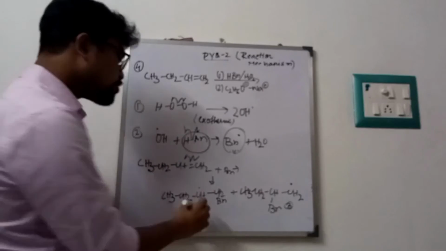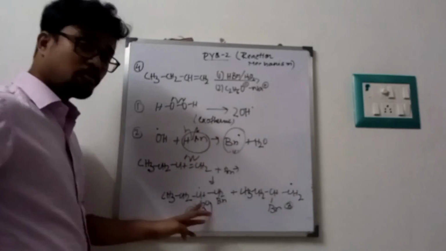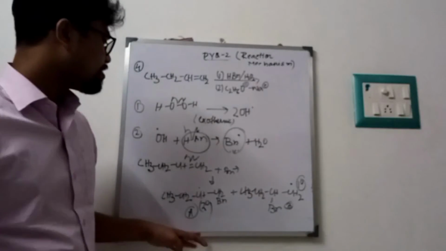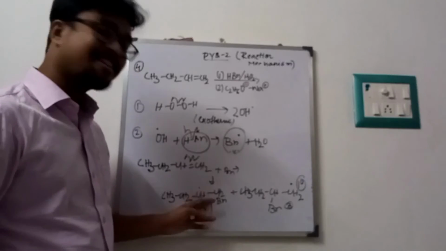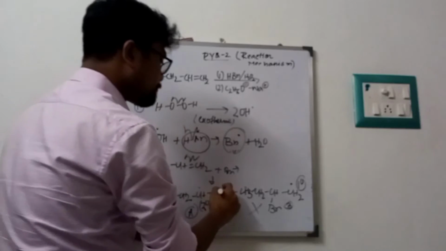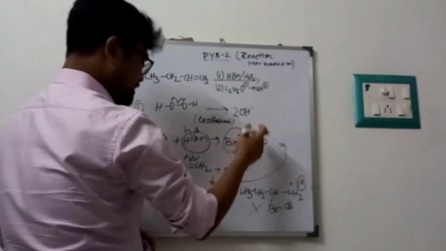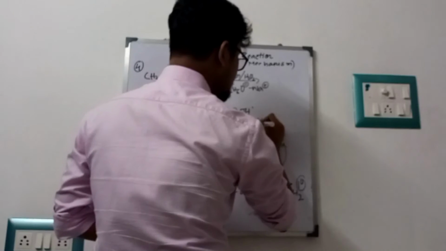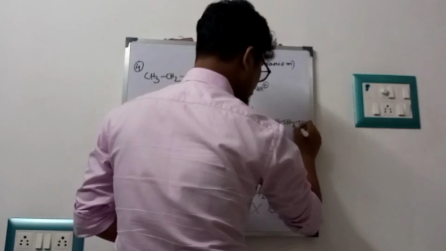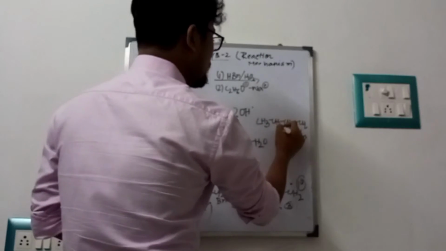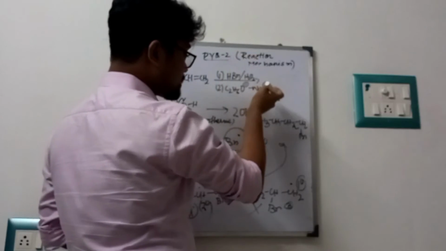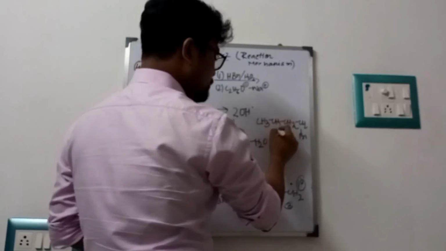Now look carefully. This is a 2 degree radical, and this is a 1 degree radical. We know that a 2 degree radical is more stable than a 1 degree radical, so B will not form. From here, it takes H plus, so we get CH3, CH2, CH2, CH2Br. Fine. This is our first product. I think they asked for the final product. This is our intermediate.